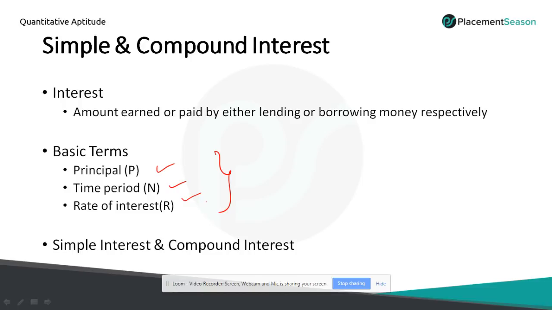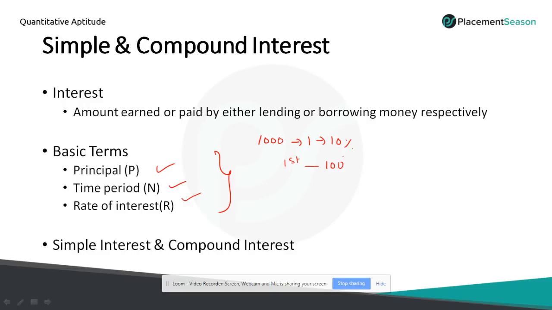Okay. So what is simple interest and what is compound interest? Let's see about that. For example, I have 1,000 rupees. I give it to a person for 1 year with a rate of interest of 10%. At the end of the first year, I will get 100 rupees. This 100 rupees is called the interest.